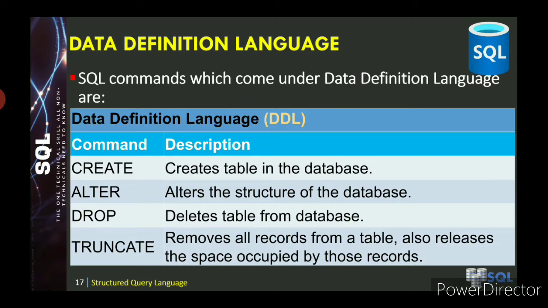Then the third command is the drop command. Drop means you can delete the table from the database. So for deleting the table from the database you have to use the command drop. Then the final one is truncate. Truncate means it removes all the records from the table and also releases the space occupied by those records. So truncate does not delete the table, but it will remove all the records from the table and also release the space occupied by those records.